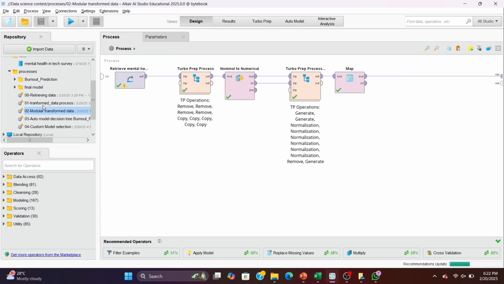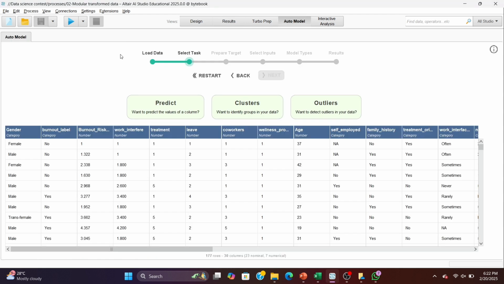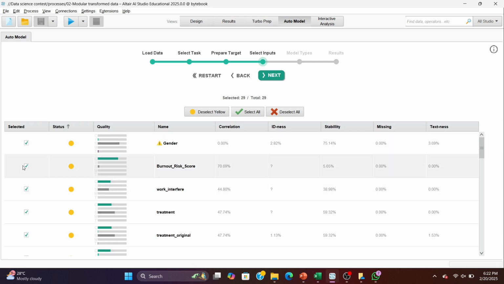Now let's move on to the auto model process, which helps us automate much of the task. Select the burnout label as target. Then keep the default one, because we are focusing on yes, which means burnout chance. Now select the inputs we must be giving. Here, don't select the burnout risk score as input. If we have given it, then there will be no value for the prediction.